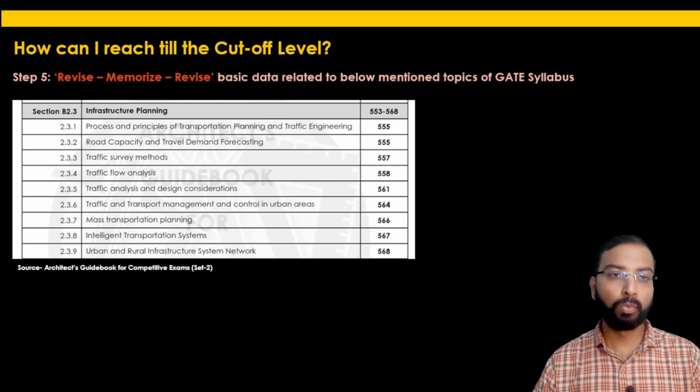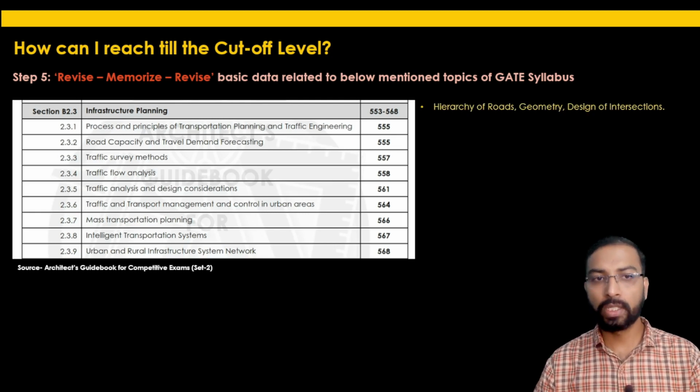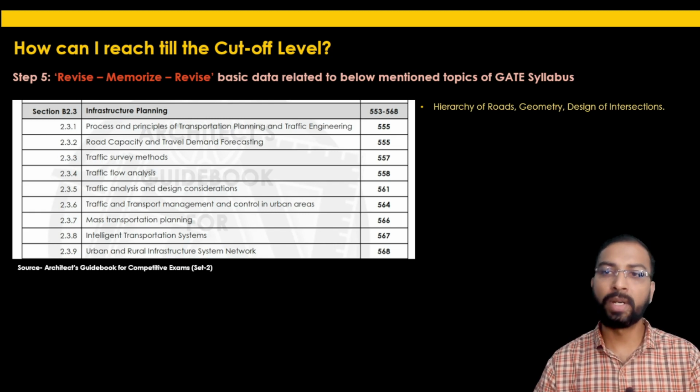This section B 2.3, I think this is the last section, which is infrastructure planning in section B2. In this particular section, we have already discussed the hierarchy of roads, geometry, design of intersections, the basic nomenclature and their illustrations. You should have a good understanding of this topic.